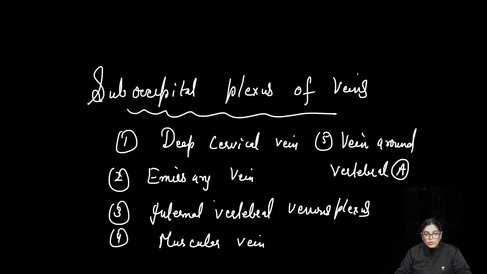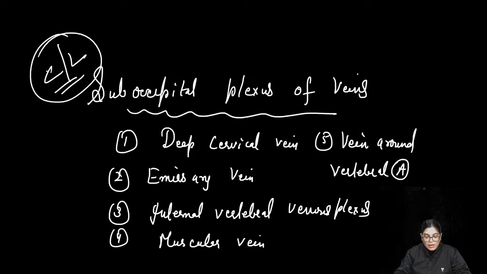Now, if you want to know the clinical aspect related to the suboccipital venous plexus, what happens? Actually, the suboccipital venous plexus forms a communication via emissary veins with the internal vertebral venous plexus. That means the suboccipital venous plexus, located in the suboccipital region, forms a common pathway, or you can say a route of infection traversing from the external aspect to the interior aspect.